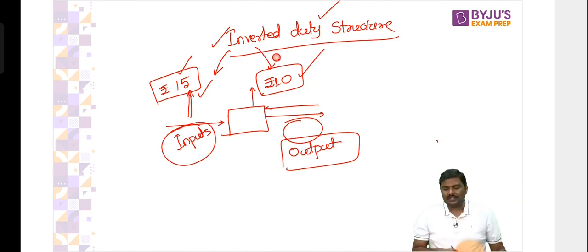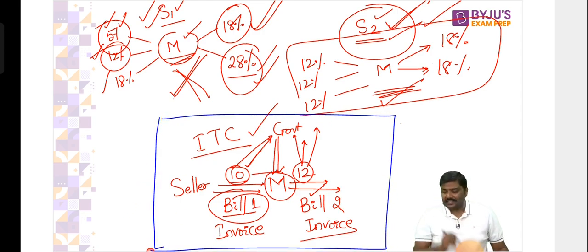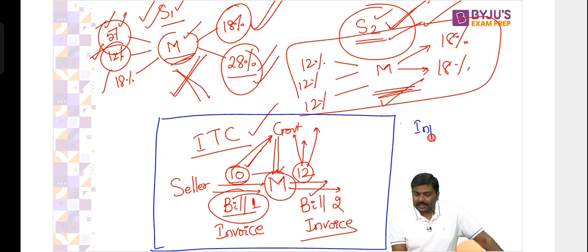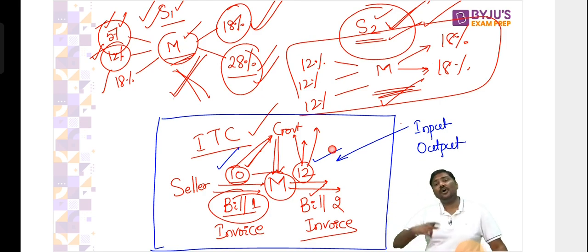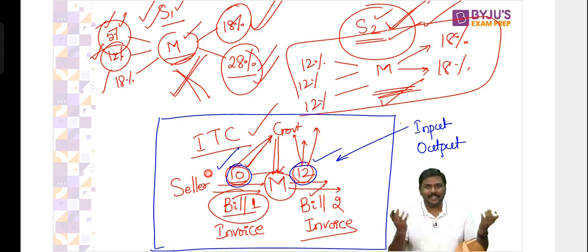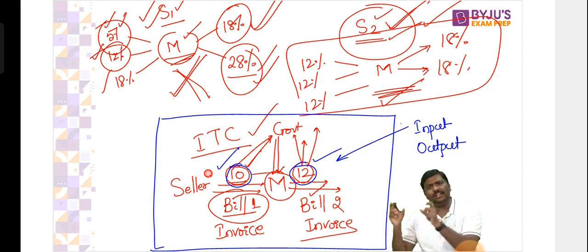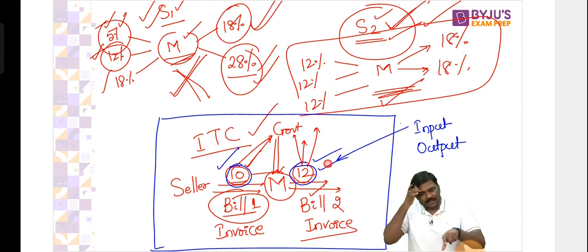As opposed to the concept, have a look at this example. I'll use a different color marker so that you understand what I'm talking about. Is the tax on the input greater or the tax on the output greater? Look at the numbers. It's not very difficult. 10 and 12, so obviously 12 is greater. So this is the normal system.